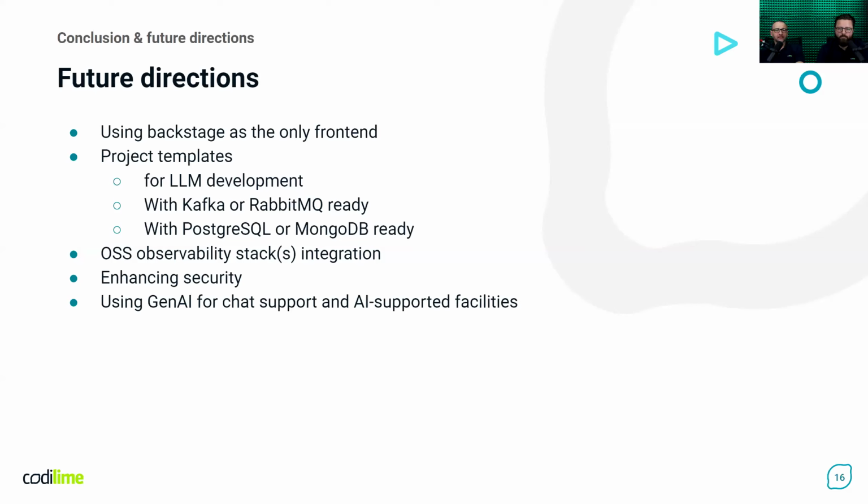AI is another strong CodeLime competency. So obviously, we plan to enable AI chat support for our platform. Also, we are thinking about some AI supported facilities, making developers' life easier.